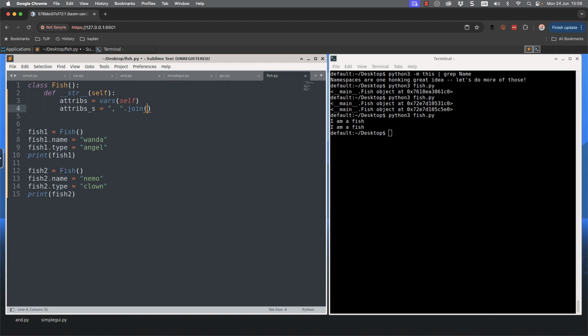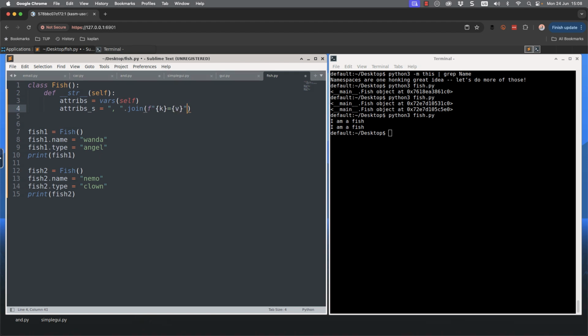And inside of join, we're going to use an F string. So F and open up our quotes. And we're going to take each key, have an equals, and then take each value.